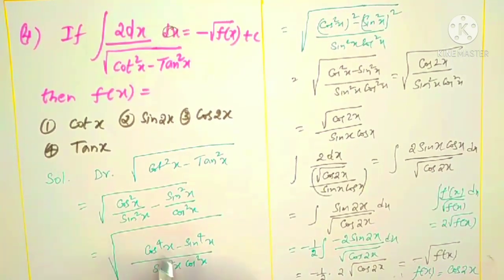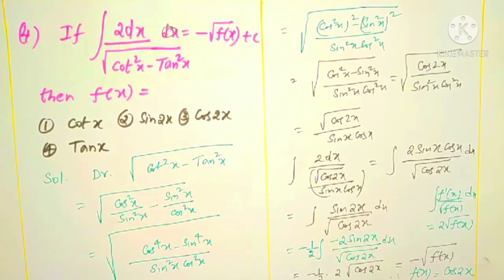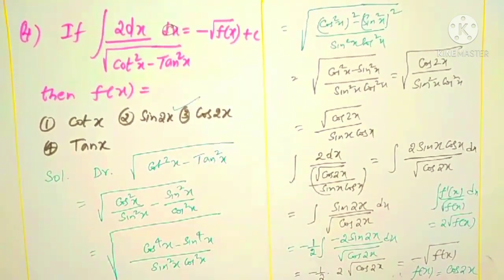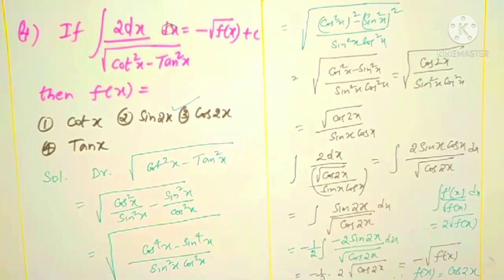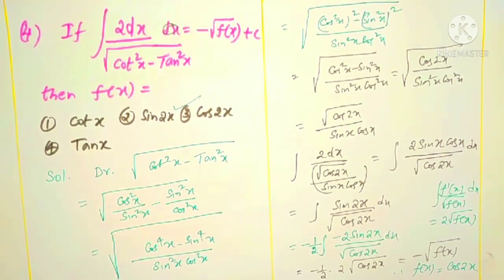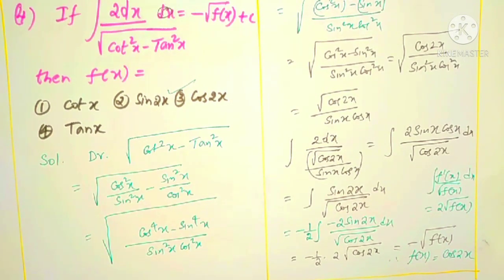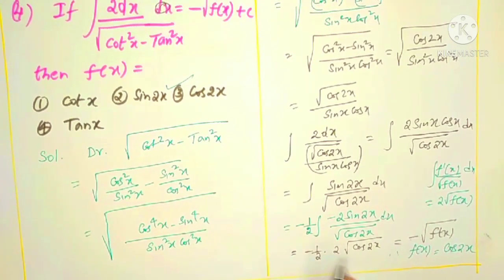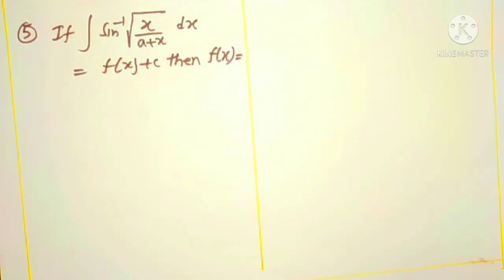Which option? f of x is what? Cos 2x. That is clearly the third option, right? He is asking for the f of x function only. Is it clear? Okay, you can understand what you have to get. We can get the f of x function. For this you have to take the simplification carefully. Okay, right. Look at this question.